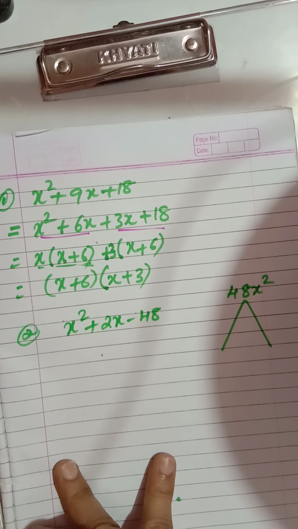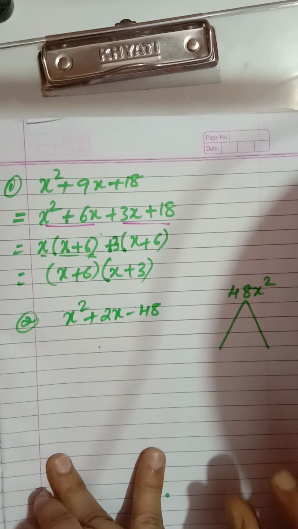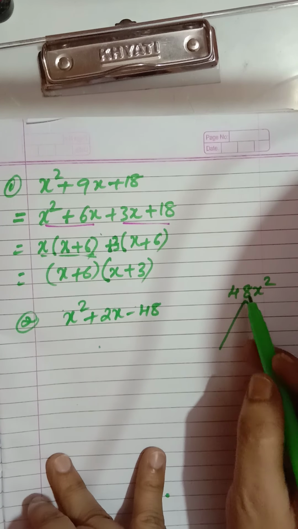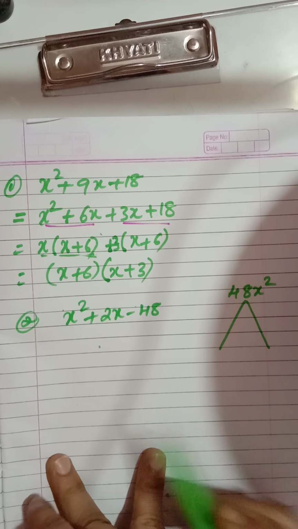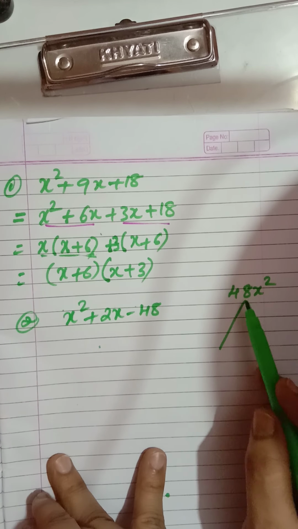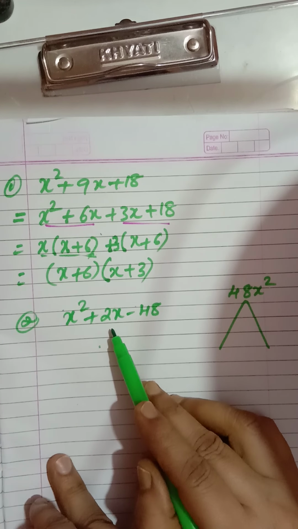Now children, we are not writing the first term into last term; you don't have to write that in the exam also. That does not carry any marks. Marks are only for this much step, and the triangle you are making, that much is enough. Now here we want 48, and such numbers that if I add or subtract, I should get my middle term, that is 2x.